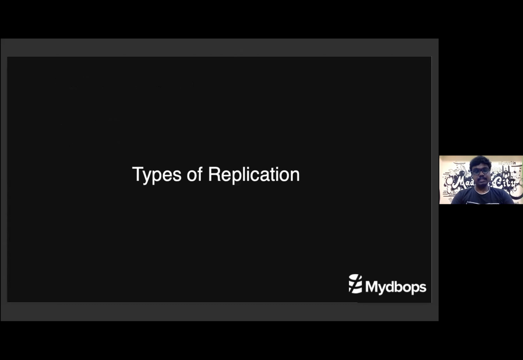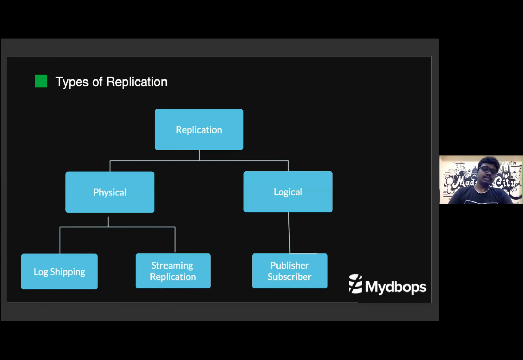Another thing is, what are the various types of replication available in Postgres? Postgres replication can be mainly classified into two: one is physical and the other is logical. These are the major classifications. Physical replication can be achieved by two methods: log shipping and streaming replication. And logical replication can be achieved by only one method, called the publisher-subscriber model. First we will discuss the difference between physical replication and logical replication. Then we will discuss each of the types.